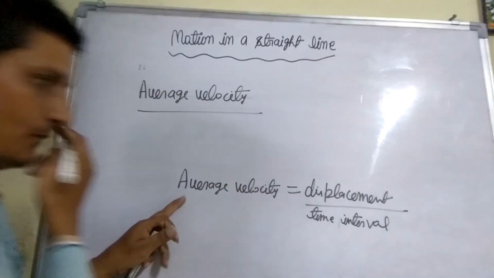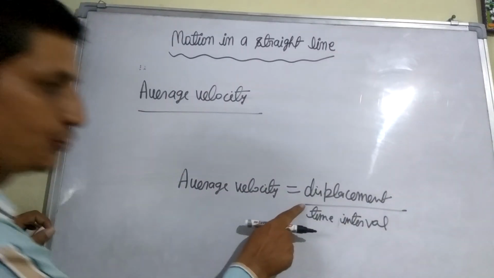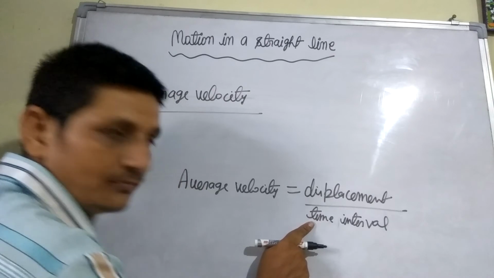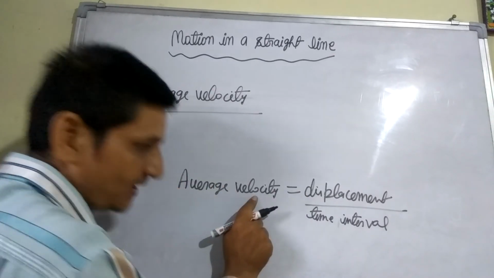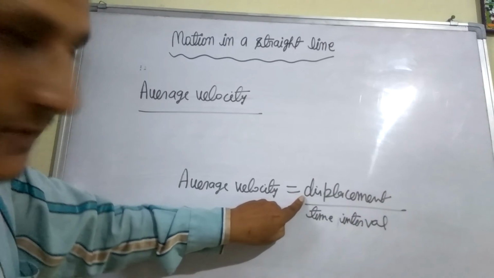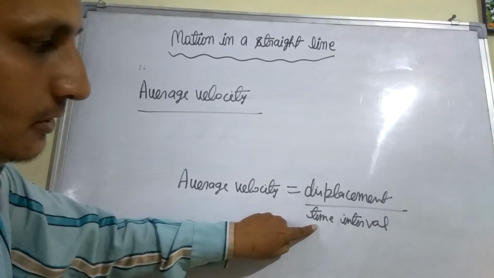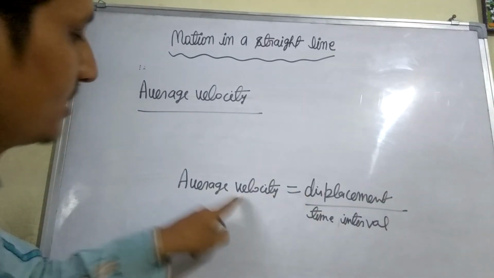So look here, what is average velocity? The ratio of displacement to time taken to cover this displacement is called average velocity.